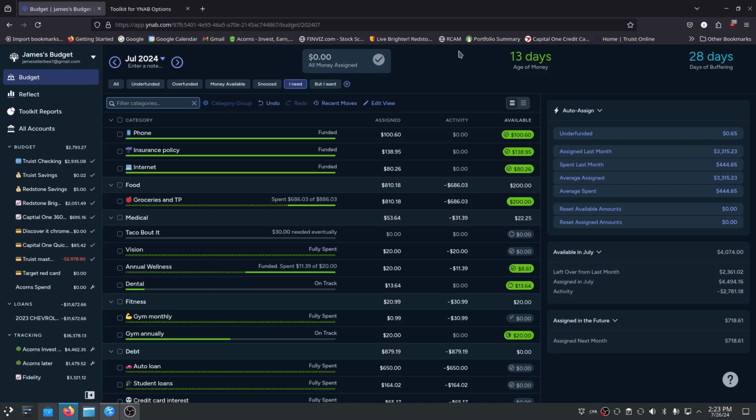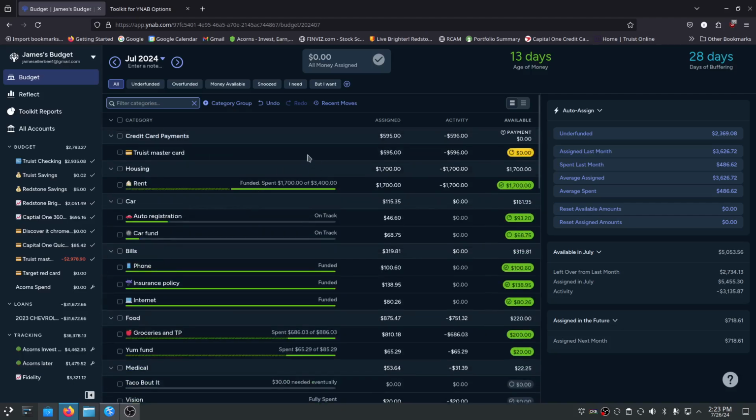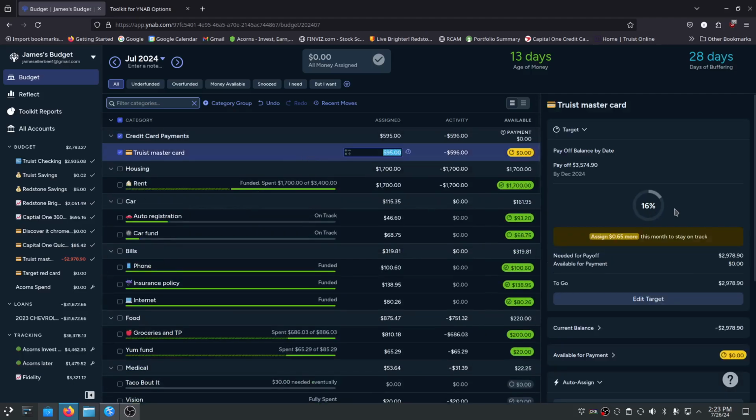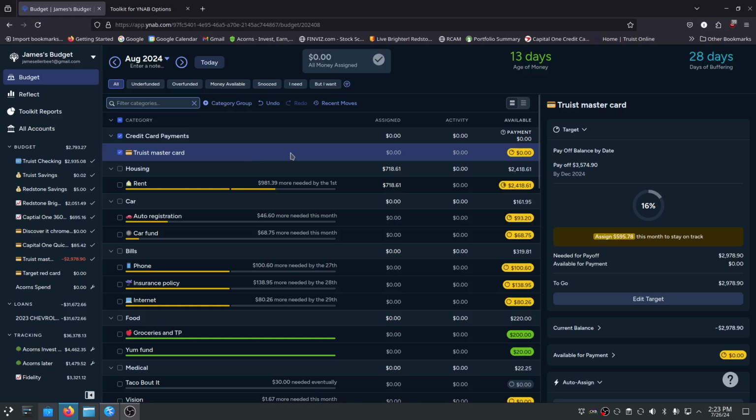Let's see. Yeah, so save up for the house down payment, get out of credit card debt. Looks like I'm still on track to get this paid off by December. Looks like I still have to assign a little bit more to it, but that's confusing me because my activity is greater than the target.